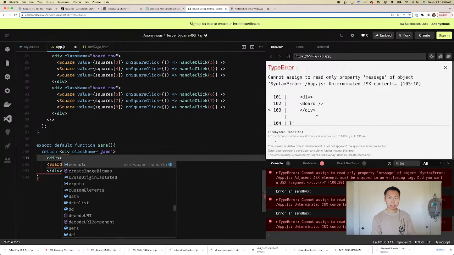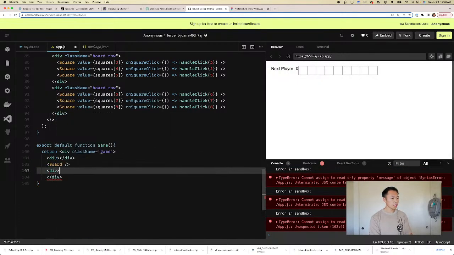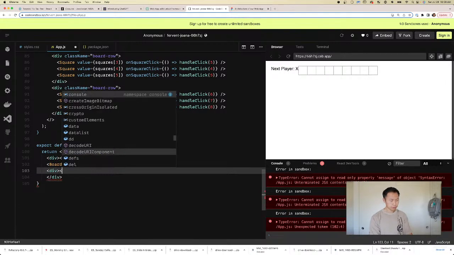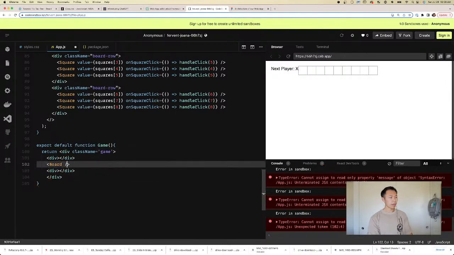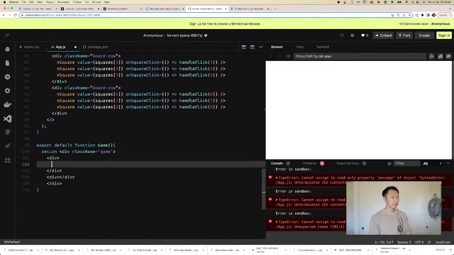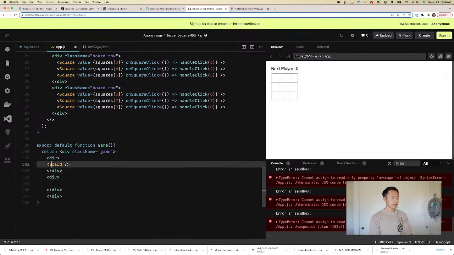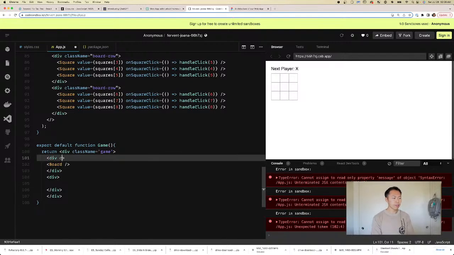I think the keyboard is in a funny spot today. Okay, so now we have two more divs. We're gonna stick the game board in the first div. Okay, so what's the point of these two divs? The first div is for the class game board, I think.